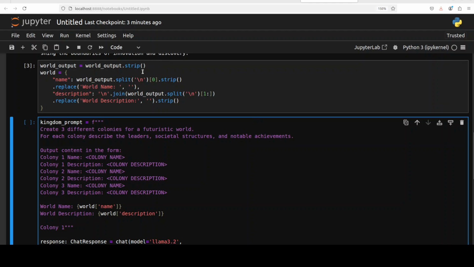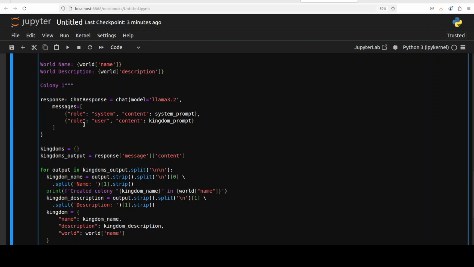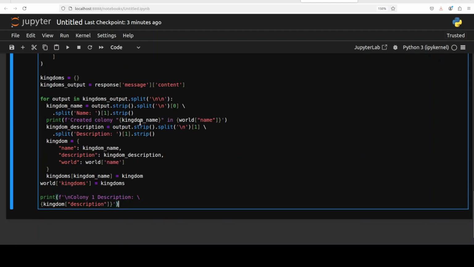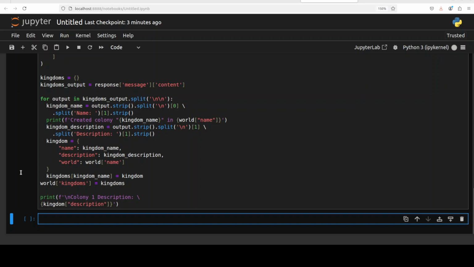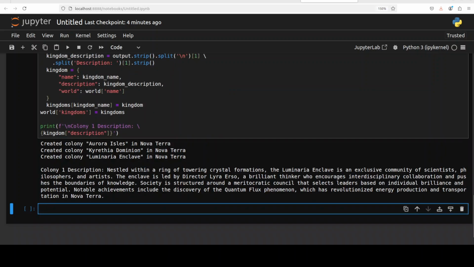We have already defined the world, and now we are saying, create 3 different colonies or kingdoms for a futuristic world. For each colony, there is 1, 2, 3. It is going to come up with the name by itself, and then we define colony 1, colony 2, colony 3 in this loop, and then we are just going to print the description of colony 1. So let's wait for it. It is creating those colonies and coming up with the names by itself. There you go. It has created the colonies Aurora Isles, Crithia Dominion, and Luminaria Enclave.